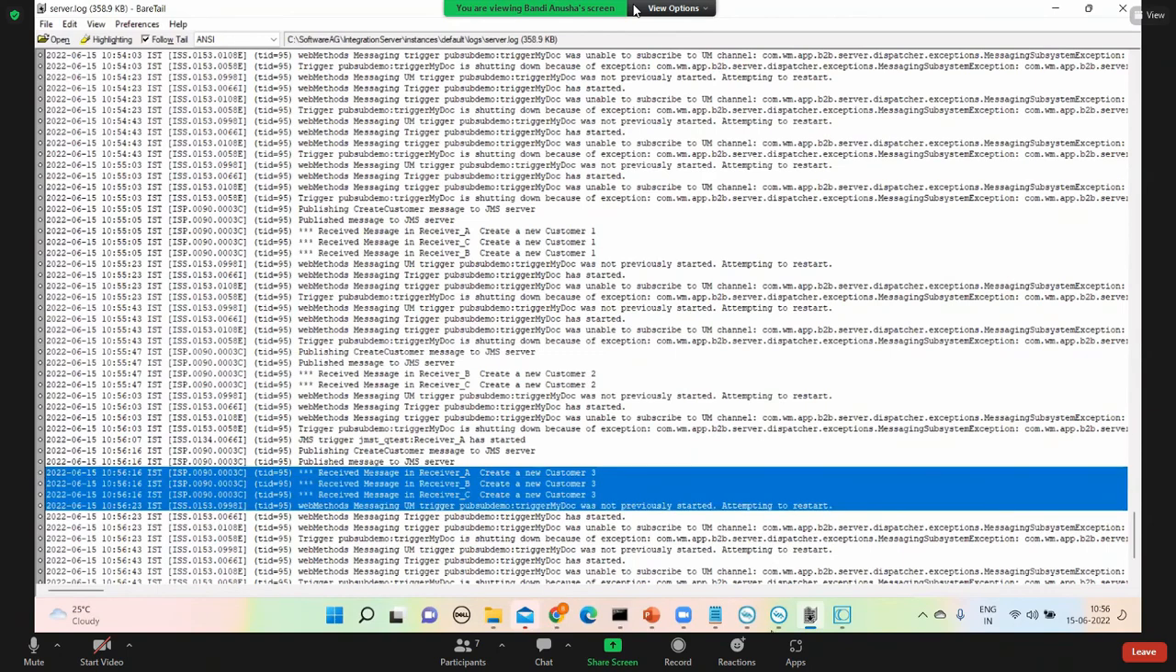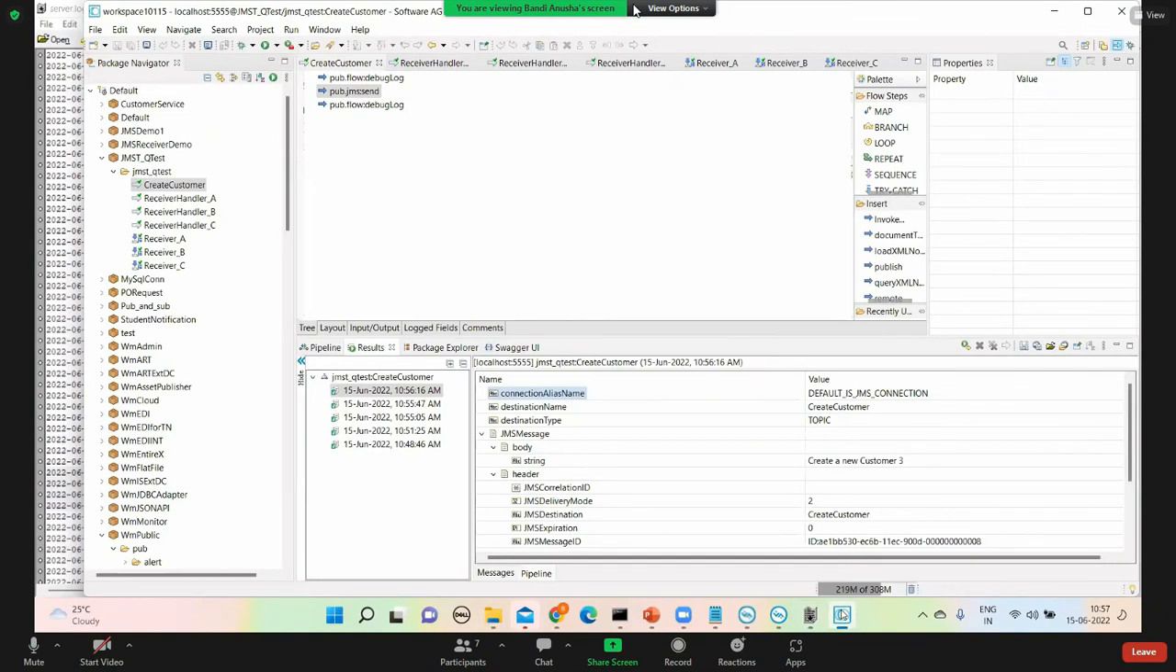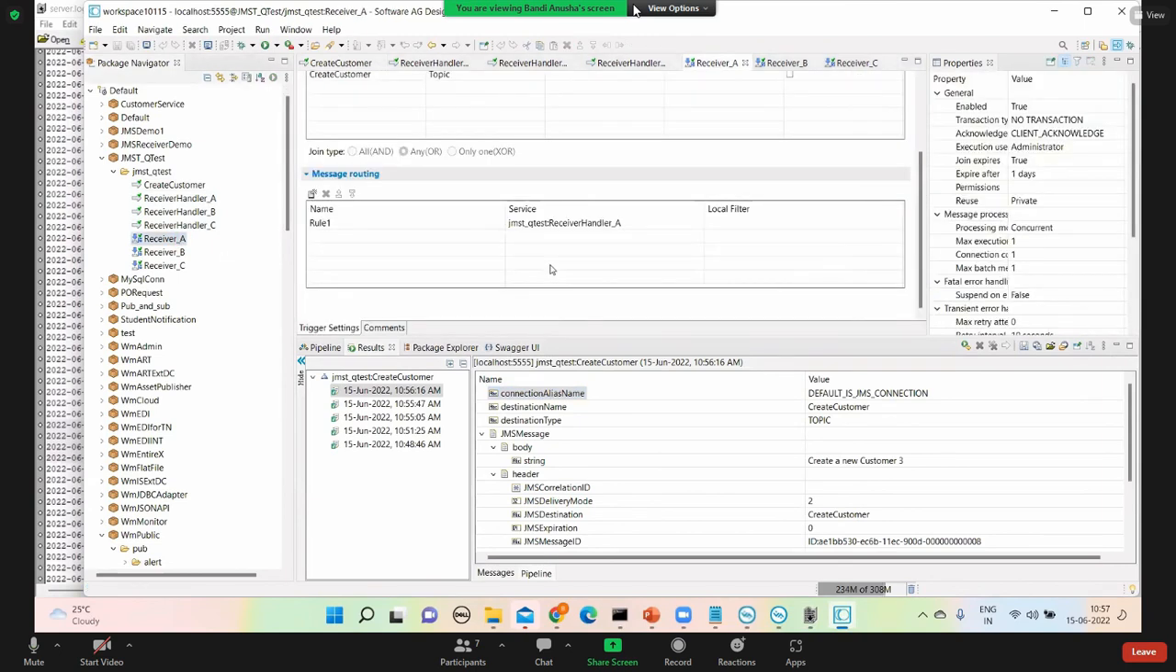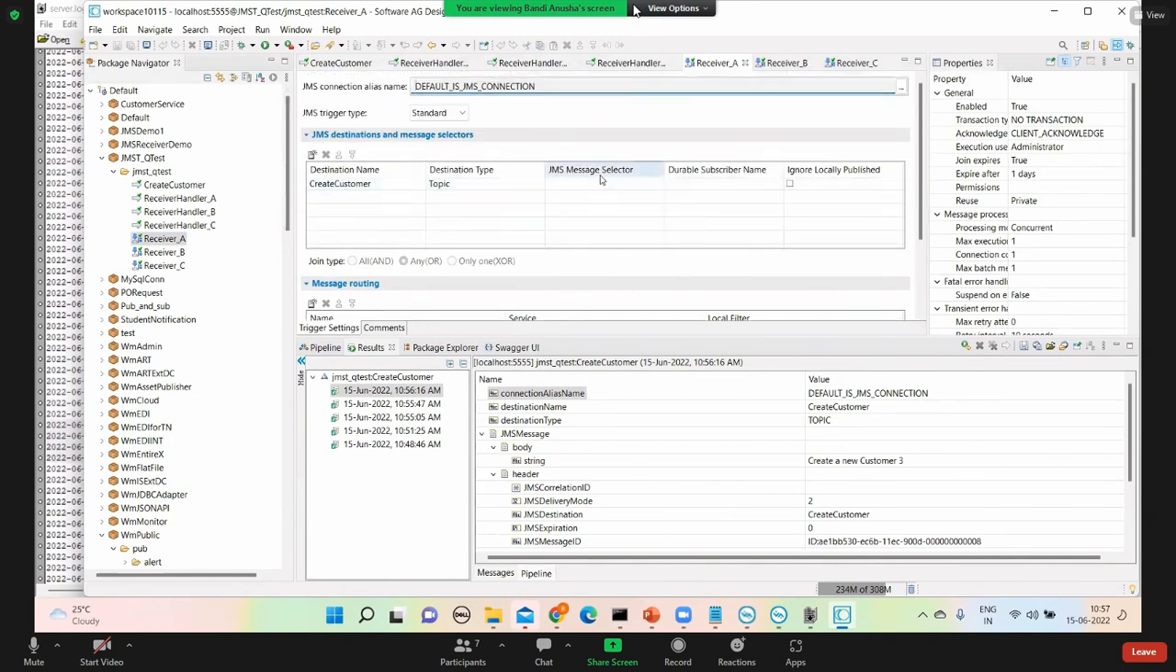Yes, sir. Now what I will do is, that is a topic. I will go to the receiver and change the receivers to durable. Okay, how it works. Now this is my durable name. For the durable name I will give a unique name, receiver underscore A. Automatically it changes. Okay, so this is durable, saved.